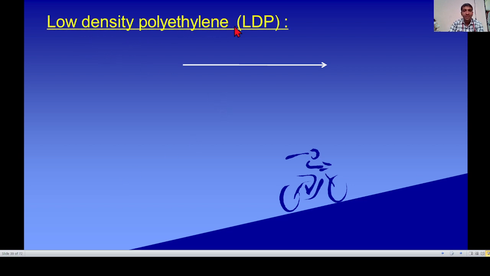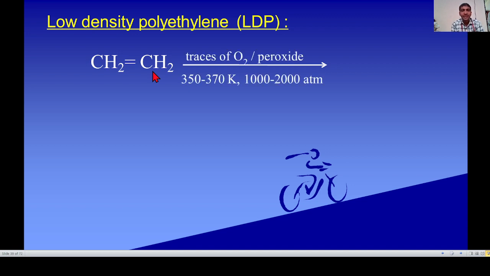Low density polyethylene. See the formation. CH2 double bond CH2 means ethene. Ethene undergoes polymerization. Here the most important part is the catalyst.